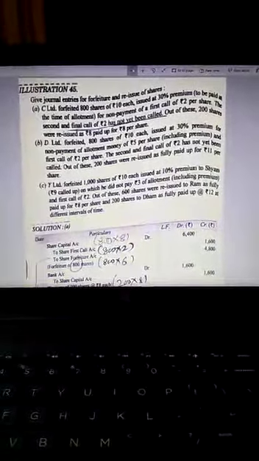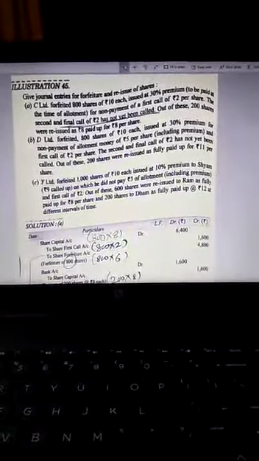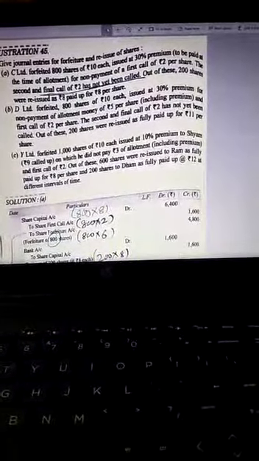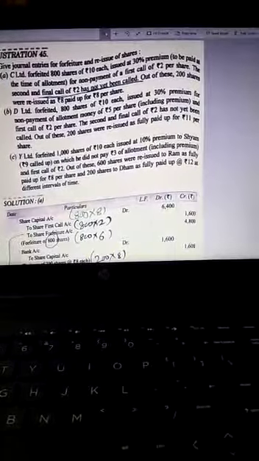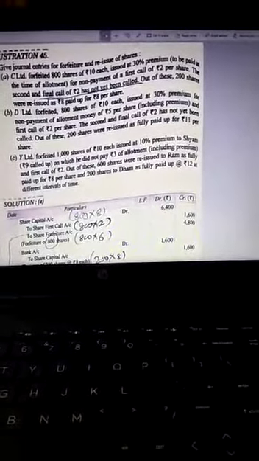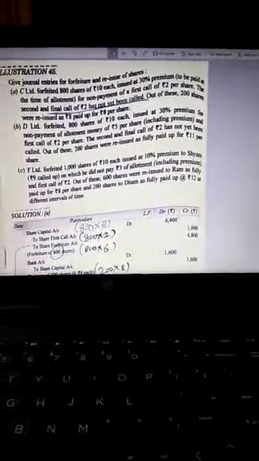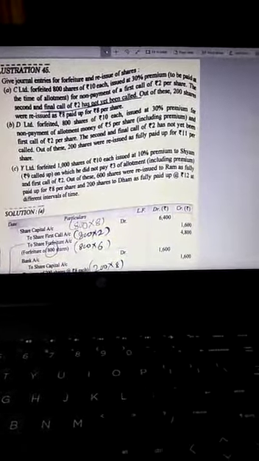C Limited forfeited 800 shares of 10 each issued at 30% premium, to be paid at the time of allotment, for non-payment of first call of 2 rupees per share. The second and the final call of 2 rupees has not been called. Out of these, 200 shares were reissued as 8 rupees paid up for 8 rupees per share. So what is to be considered in this statement?